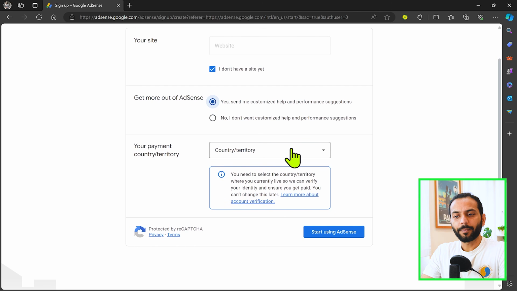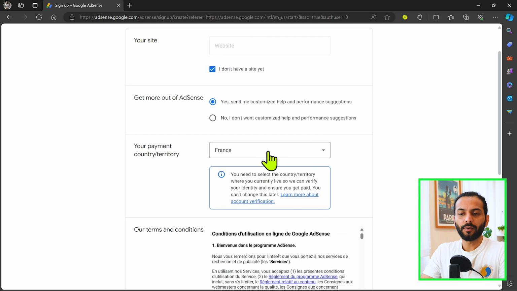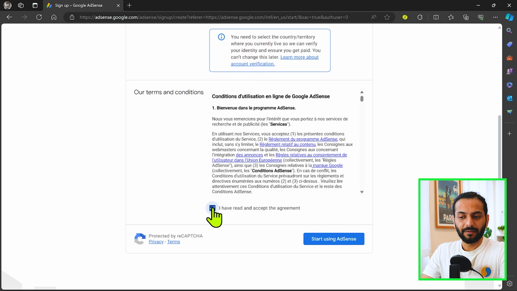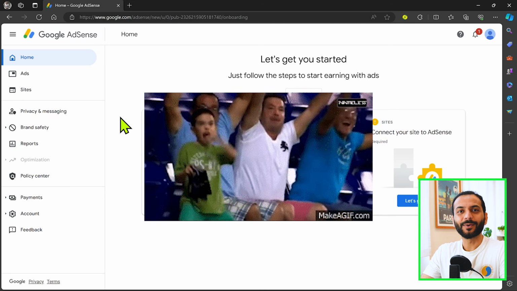And then you need to select your payment country or territory. Guys, make sure you do not select a country where you are not living. This is not about your target audience. It is about where you live, so that you can receive payment in your bank account. From this drop down, you can choose your country. Then you have to accept the agreement and click on start using AdSense. And that's it. You have successfully created a Google AdSense account.